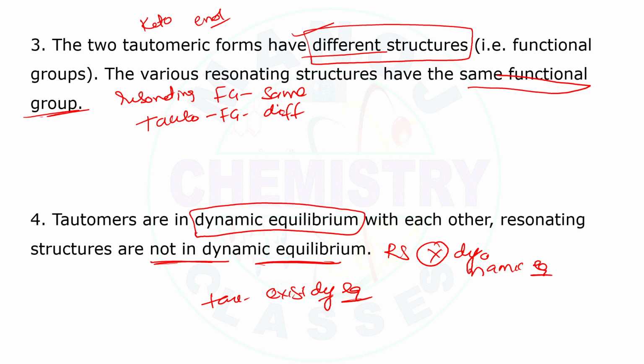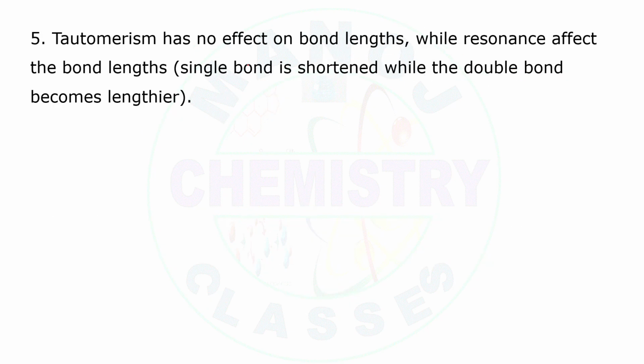Coming to the next one, tautomerism has no effect on bond length. In tautomerism, there is no effect on the bond length, whereas resonance will affect the bond length. A single bond is shortened, while a double bond may become lengthened.